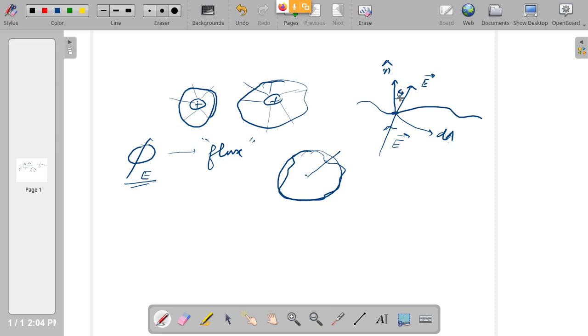Depending on the angle theta between the electric field and the normal vector n to the surface at dA, the flux will vary. If you take a small area on the surface, whatever surface you are using, and try to measure the number of lines going through that, flux is E dot dA. That means you are taking a projection of the electric field vector E on the surface normal.